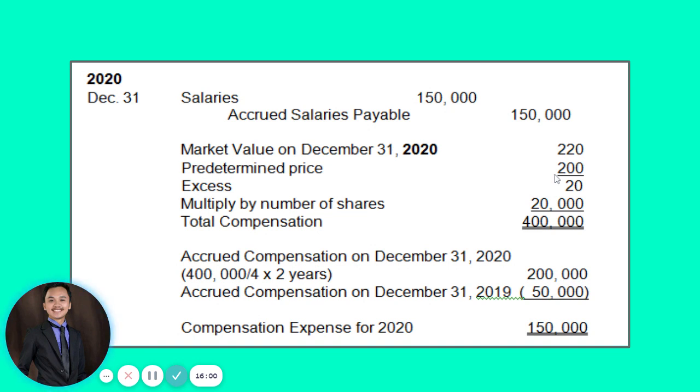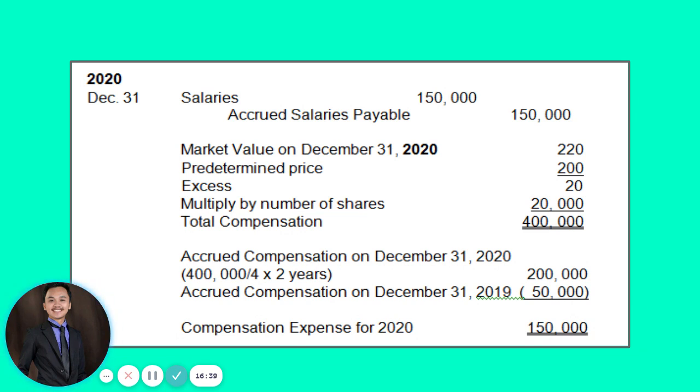Just the same step that we did in 2019, we will be comparing it with our predetermined price of 200. Yes, our comparison will be 220 and 200, not 220 and 210. Because the standard clearly stipulates that to compute the fair value, the comparison will be the fair market value at a specific year end versus the predetermined price. Our predetermined price, guys, is 200 versus the market value of 220. So we have an excess of 20, or fair market value of 20.